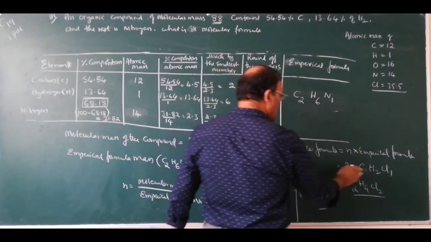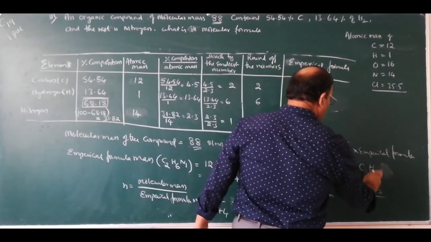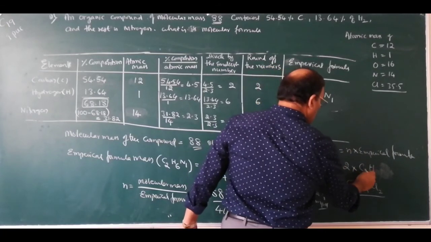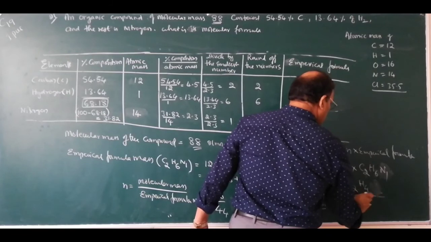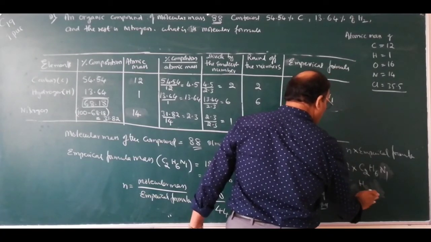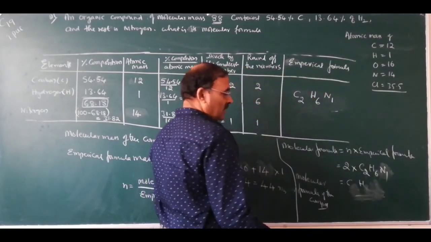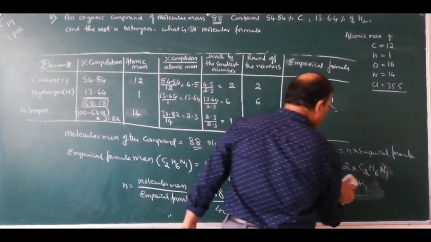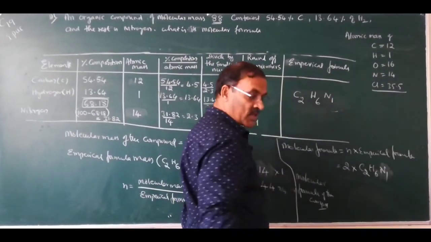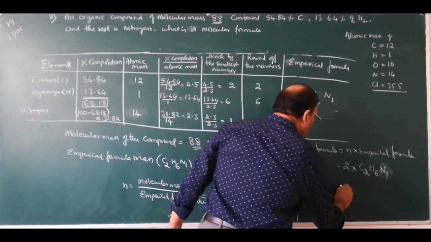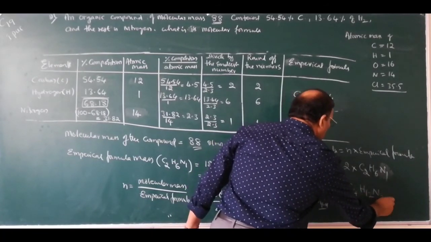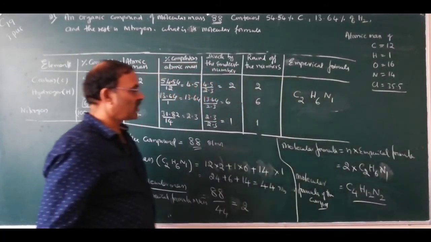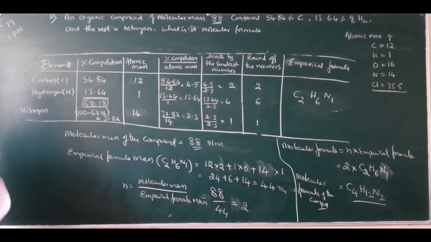Here N is 2 and the empirical formula is C2H6N1. If you multiply the empirical formula by 2, you will get C4H12N2. So this is the molecular formula of the compound.